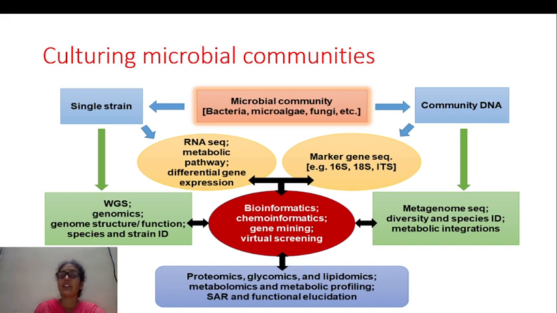So, and also community DNA. Microbial community, bacterial — which type of microbial community do we have to use for isolating a single strain? Those are the bacterial microbial community, the microalgae microbial community, and the fungal community. Taking the different microbial communities, the bacterial community is different from the microalgae community, which is different from the fungi. So this is the main community.